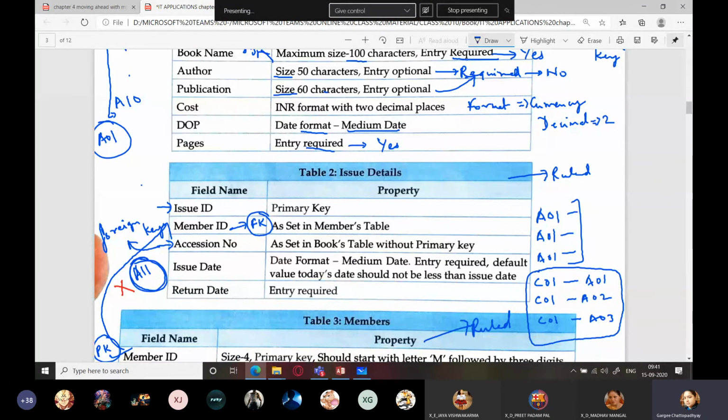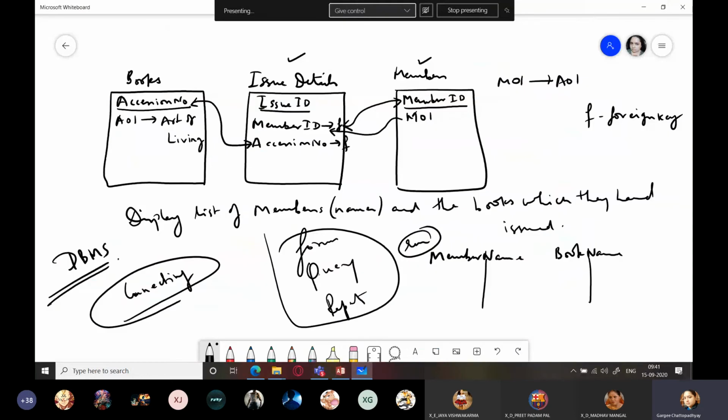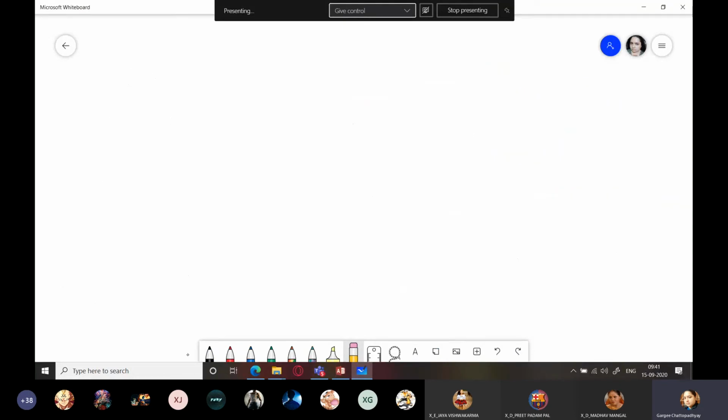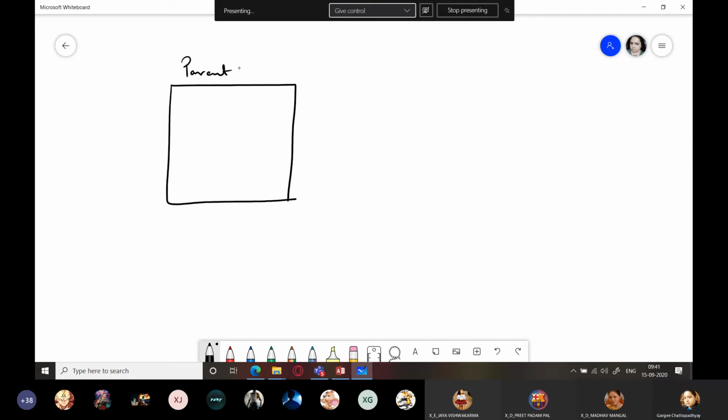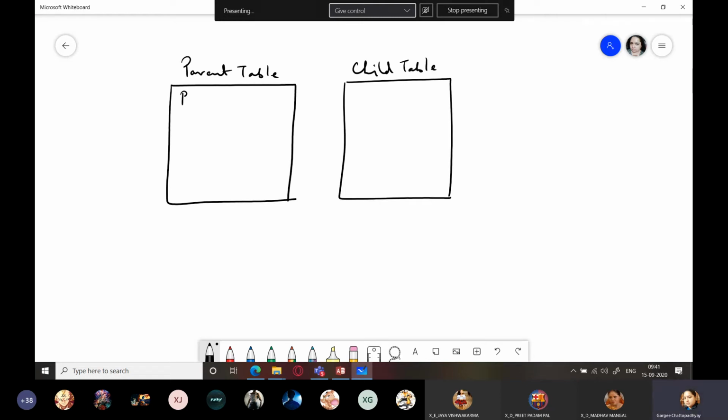Because all the data is connected, you have to make sure that if you are using a primary key field as a foreign key in some other table, one very important thing, listen to this, okay? It is a rule of databases worldwide. If you have a table, this is the parent table, right? And you have a table which is your child table. Here you have a primary key field, and this primary key field has been used as a foreign key here.